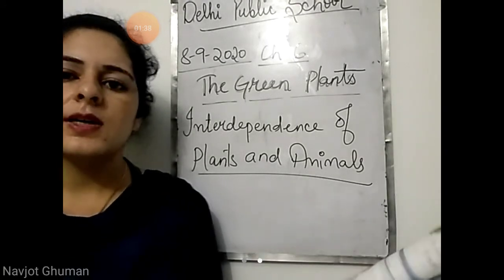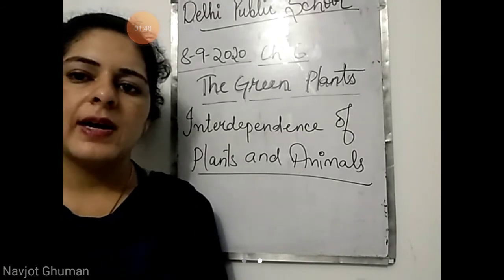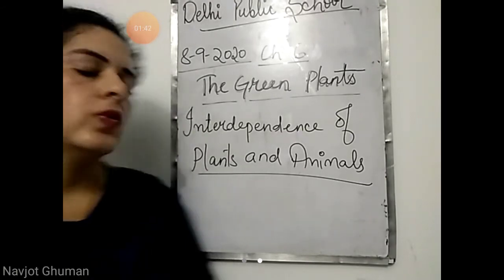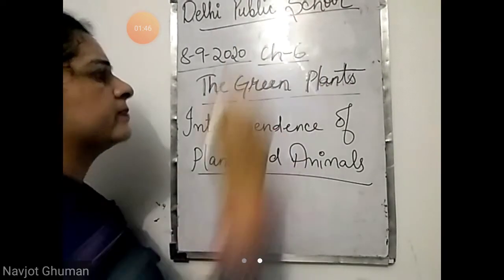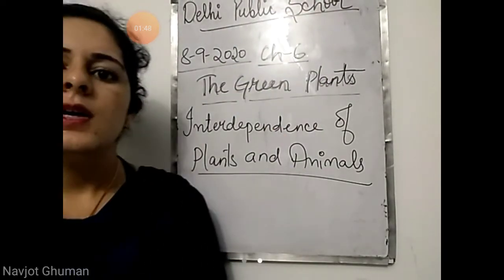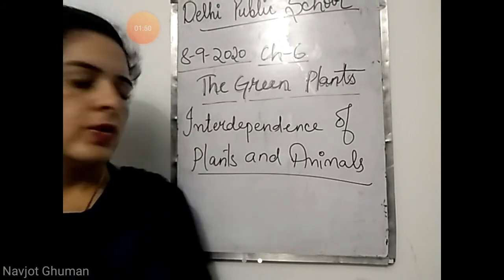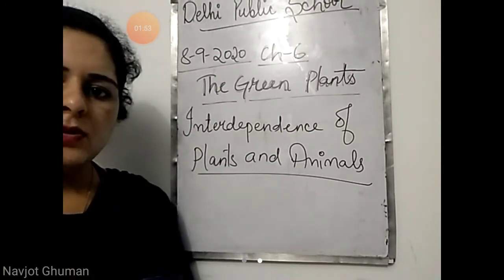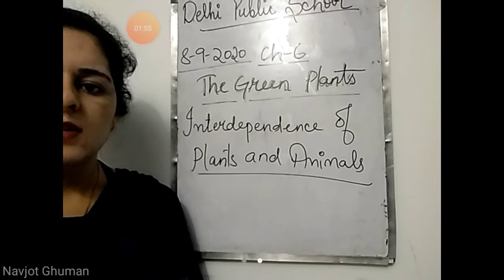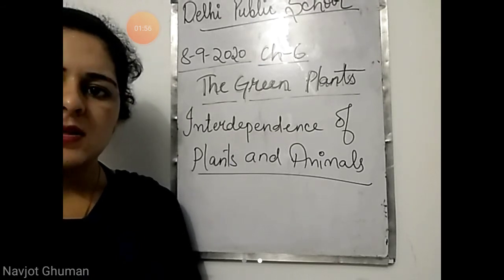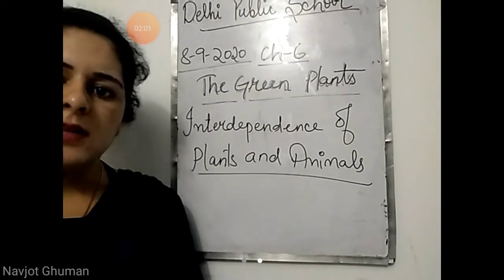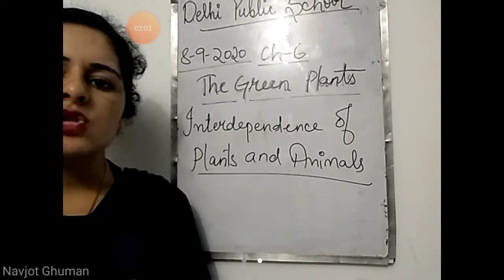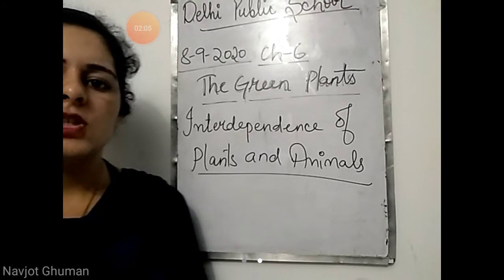So first way is, we know that green plants are called the producers of food, means they produce food, they make their own food. That is why they are called the producers. And who eats plants? Animals, they eat plants. Then the animals are eaten by the other higher animals. So there is a chain that exists in nature. ये chain बन जाती है.